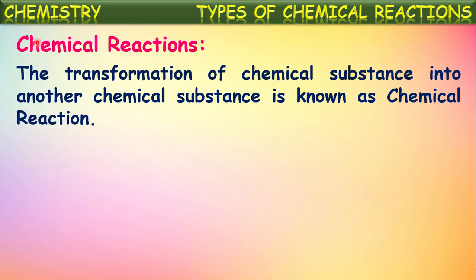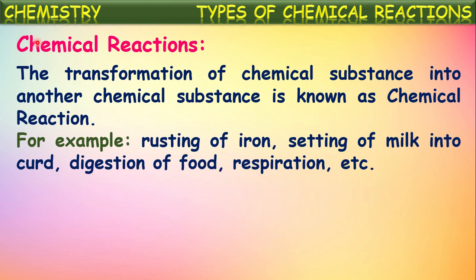The transformation of chemical substances into other chemical substances is known as chemical change or chemical reaction. That means conversion of a chemical substance into a new form is called chemical change, which is also called chemical reaction, because the chemical composition of that substance changes when it converts into a new substance. For example, rusting of iron, setting of milk into curd, digestion of food, respiration, etc.